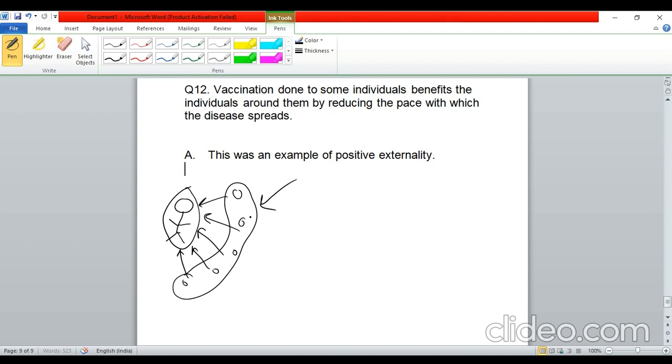So this is clearly an example of what? Positive externality. So this was one option. There were other options as well, example of negative externality, and two more options which I am not able to remember, but I believe this is the right answer.